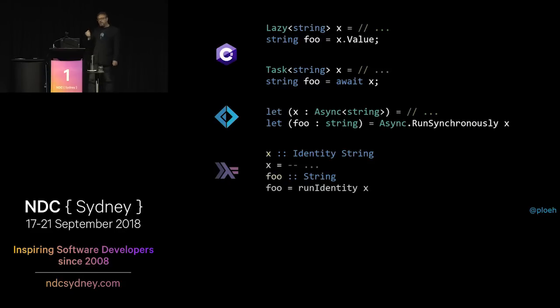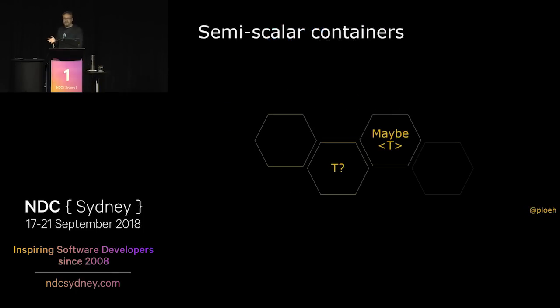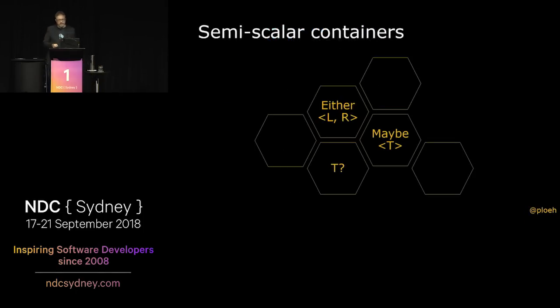So if this is your introduction to monads, I can understand why someone would ask, how do I get the value out of my monad? Because there are monads where that question makes sense. It makes sense for all of these. But then there are other monads where that question is not quite as reasonable. So we could call those semi-scalar containers. Those are containers that maybe contain a value, but they might also not contain a value. There are various ways to go about that.